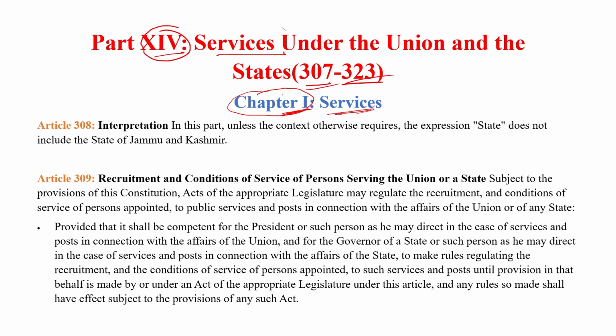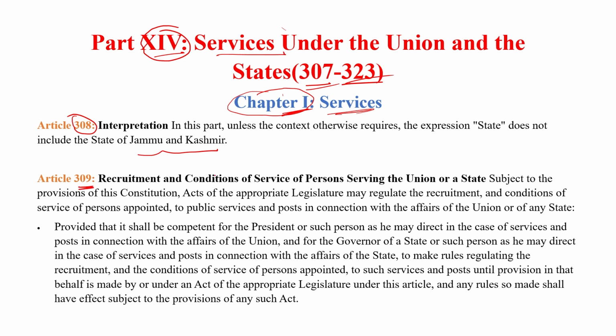Let's start the chapter. What does Article 308 say? In this class, we will discuss Articles 308, 309, and so on. Basically, it explains the context required for the services, and state does not include the state of Jammu and Kashmir. So it explains the interpretation.